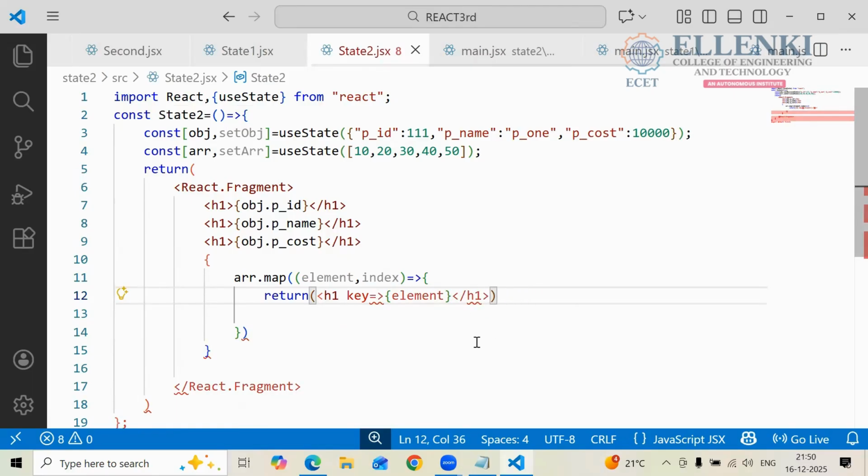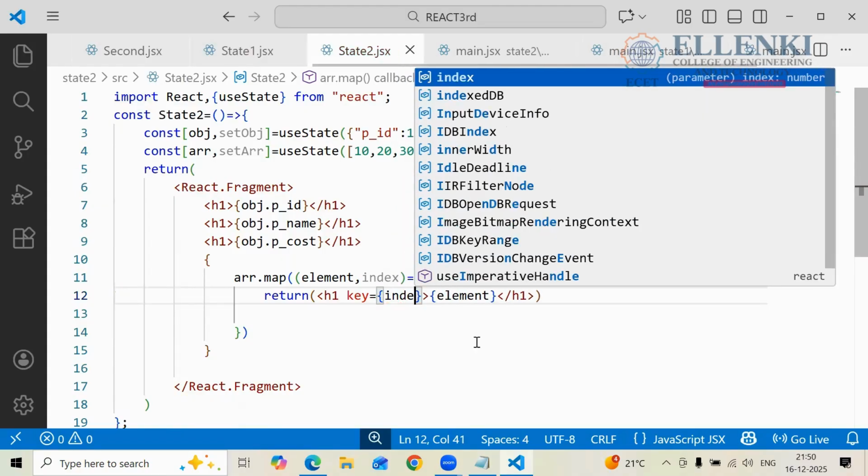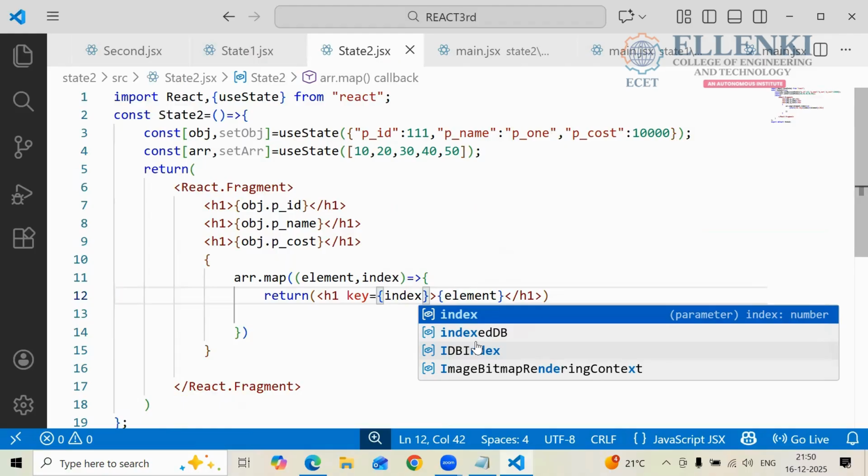So this is the key element. So key, what are we passing as key? We are not passing only the key, we are passing the index. So that's why I'm using here array, map, index. Is it clear to everyone? Does anyone not understand? Anyone?